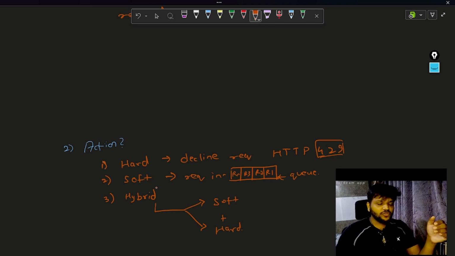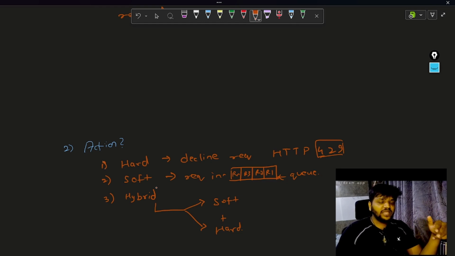Then comes soft throttling. Soft throttling means I am not declining the request. Let's say 500 requests per second is the limit and I am getting 520 requests. So 500 requests for that particular second I am serving. What about the 20 requests? Those 20 requests I am saving in a queue. I am shaping the traffic. I am okay with delaying the response, but I am not hard throttling them. I am not declining, I am accepting and keeping them. Initially, if they were getting a response in 1 second, now they may get a response in, let's say, 2 seconds. A hypothetical example, but I am not declining the request. This is what soft throttling is.